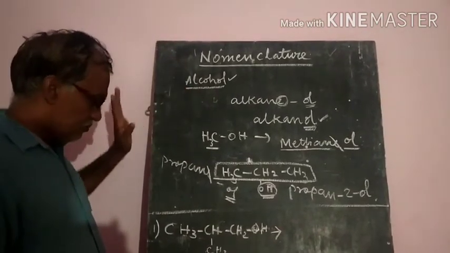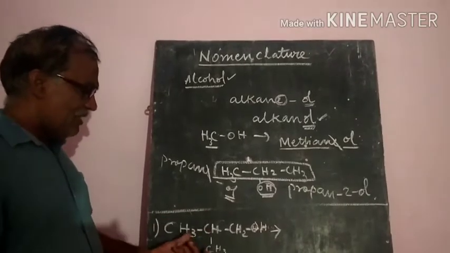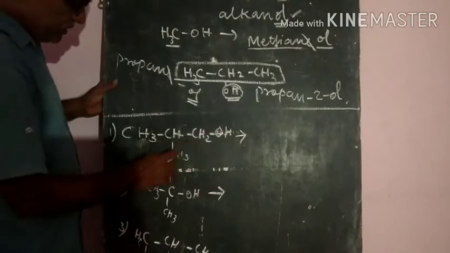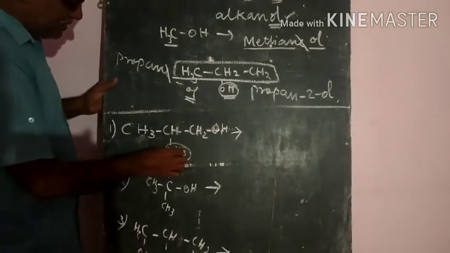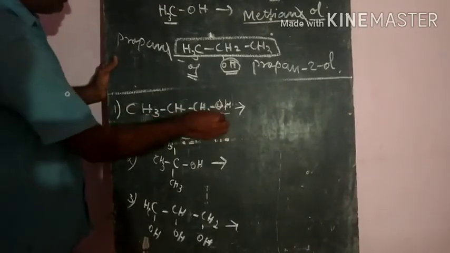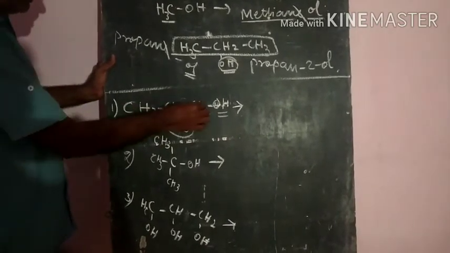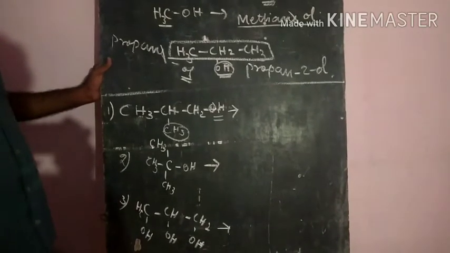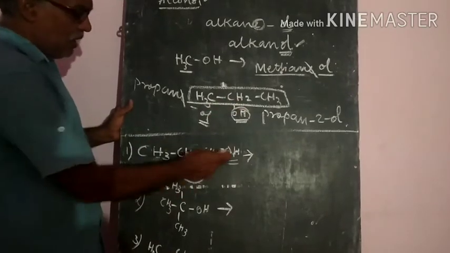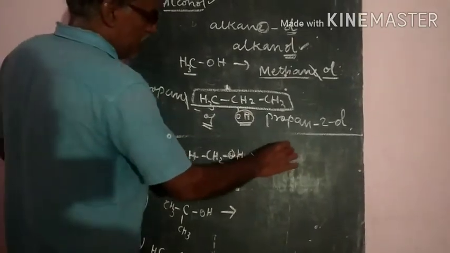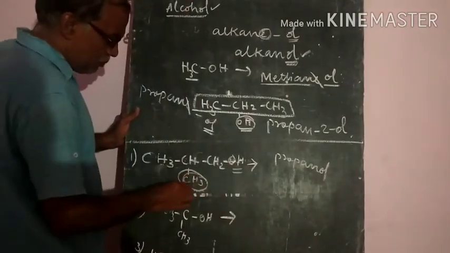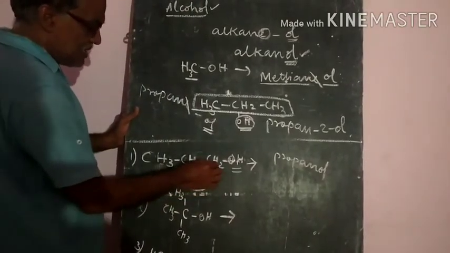But if there are branchings, suppose this is CH3, CH, CH2, OH and CH3, with the methyl group attached at the second carbon atom. Wherever the OH group is there, take 1, 2, 3 carbon atoms as the main chain. Three carbon atoms means propane, and the alcoholic group makes it propanol. Here the methyl group is attached at the second carbon atom.